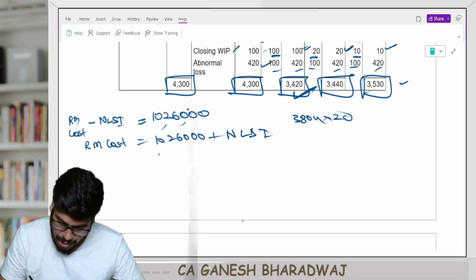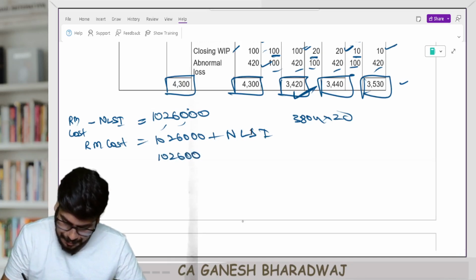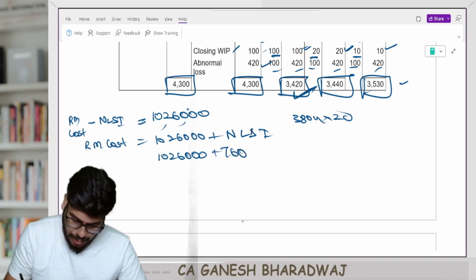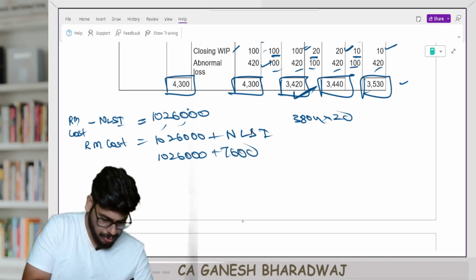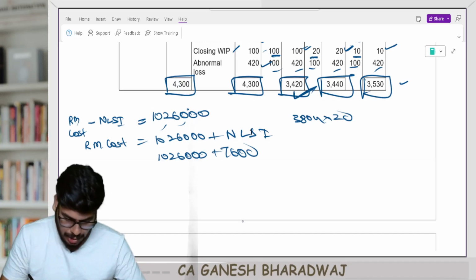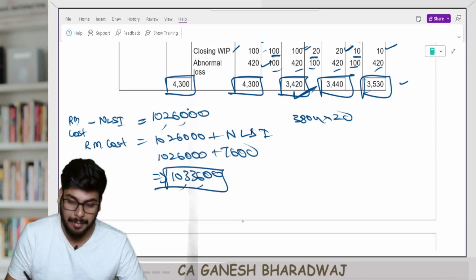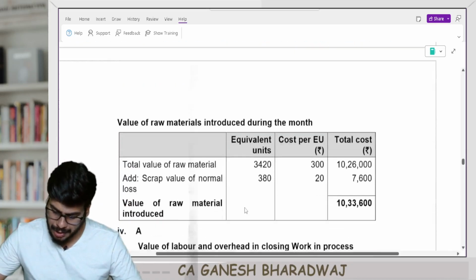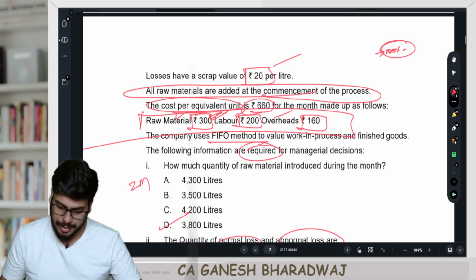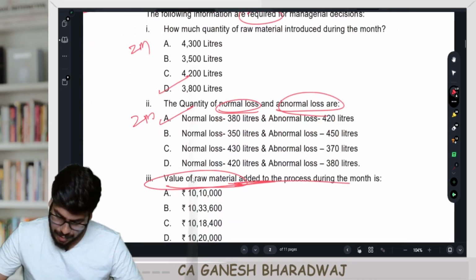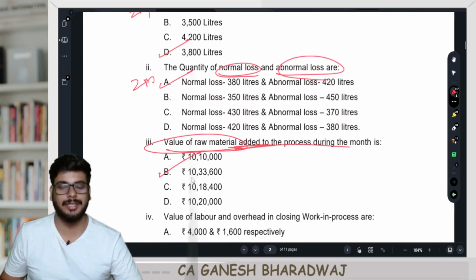So it's going to be 10,26,000 plus 7,600. How much is this? 10,33,600 rupees is going to be my gross raw material cost. Are you clear with this, guys? 10,33,600, and where is it here? Yes, clear with this.